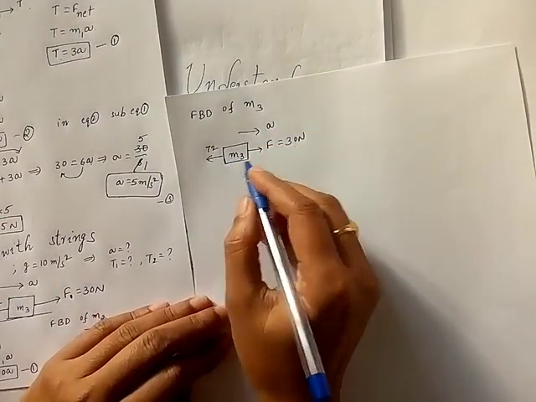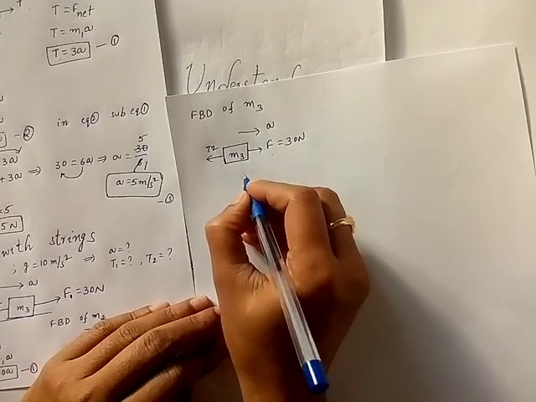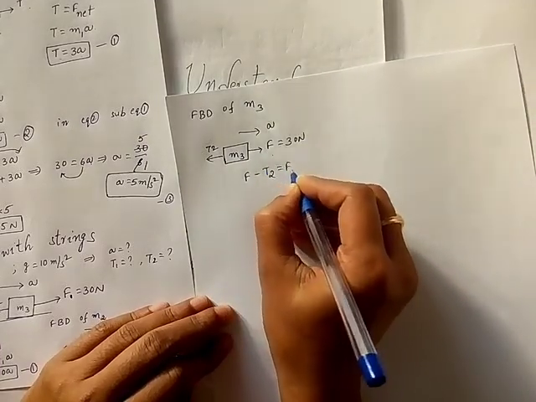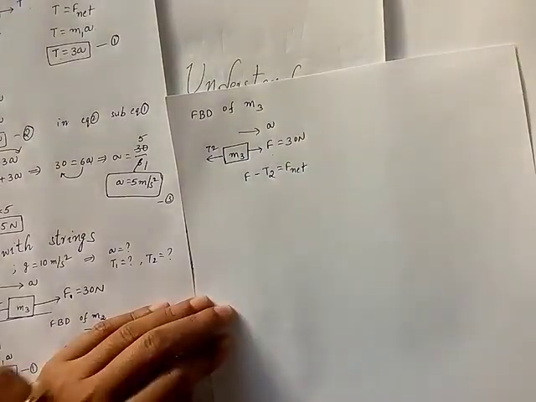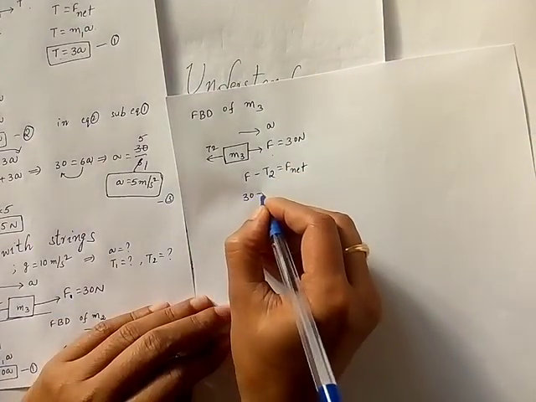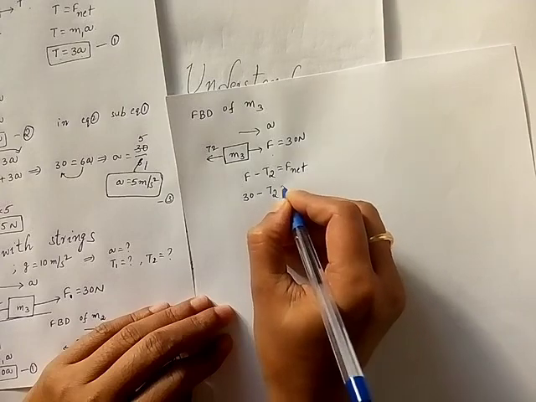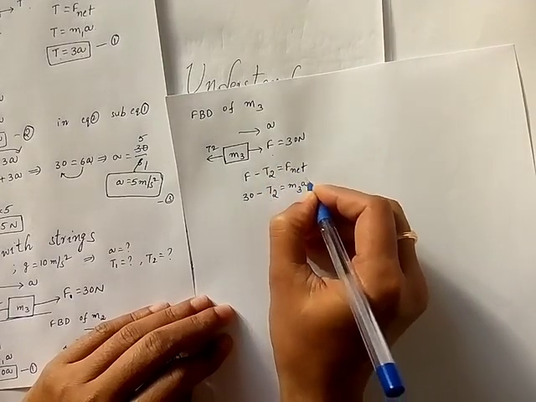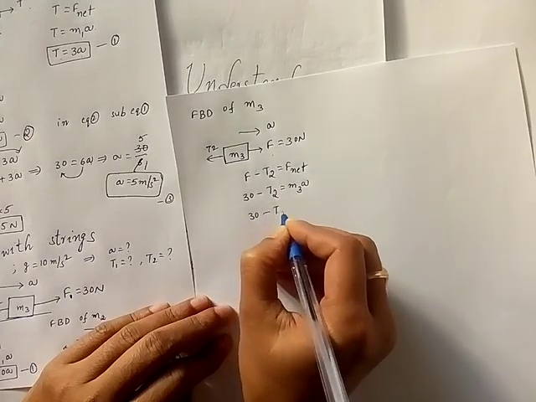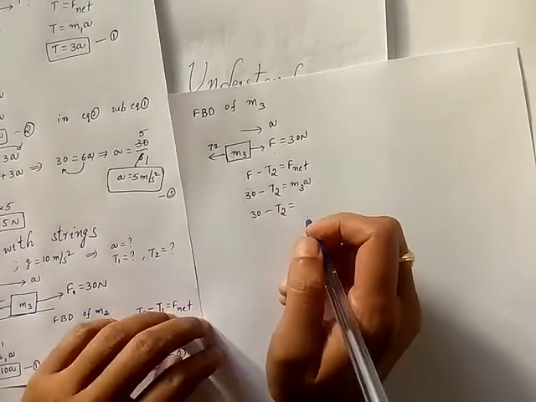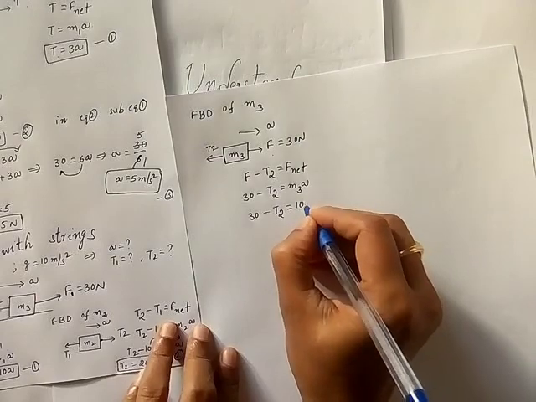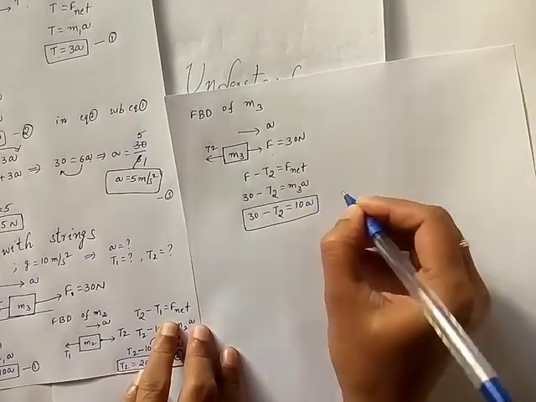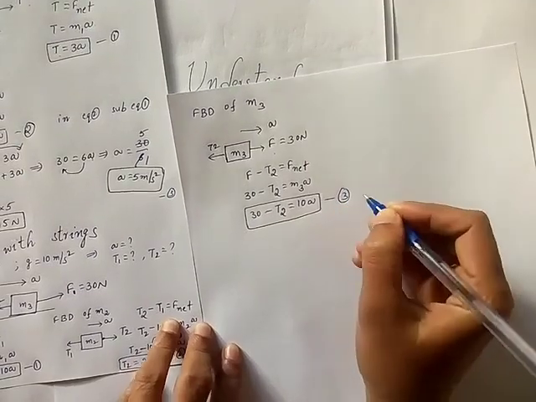So which is greater in these two now? F is greater. F minus T2 is equal to F net. So 30 minus T2 is equal to F net is M3A. So 30 minus T2 is equal to M3 is 10A. So this is equation 3.